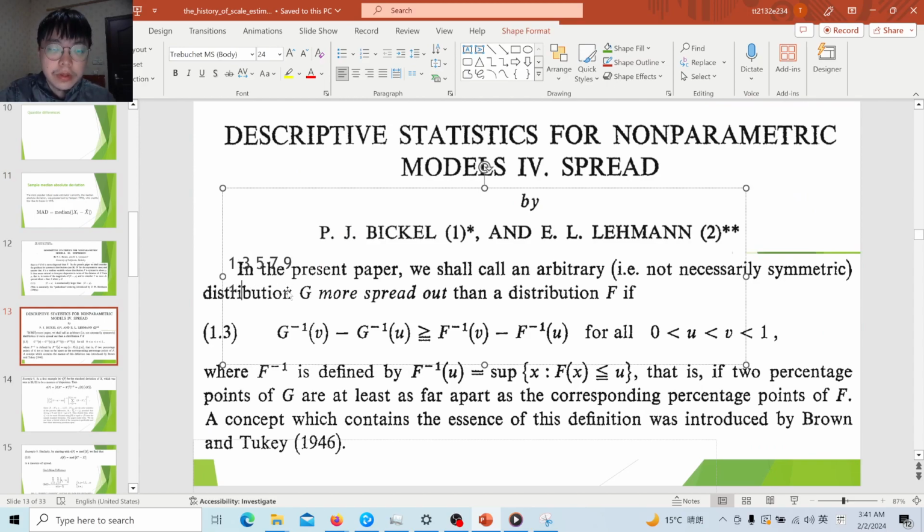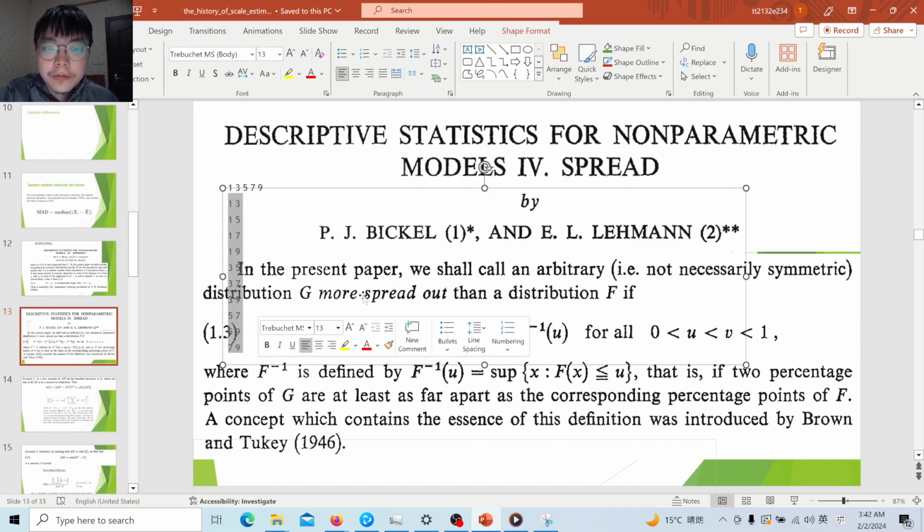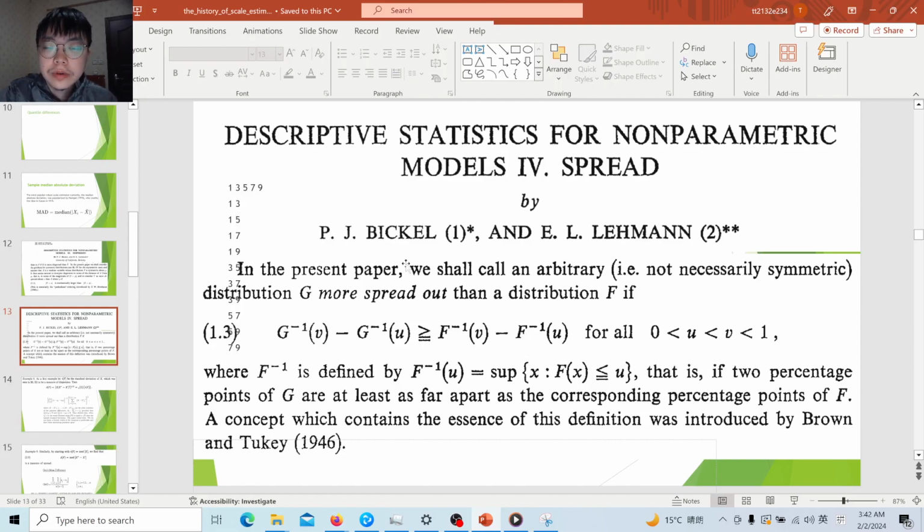And then it is 1-3, 1-5, 1-7, 1-9, 3-5, 3-7, 3-9, 5-7, 5-9, 7-9. Okay. If all these possible pairwise differences of one distribution, compared to the corresponding pairwise differences of another distribution, are all greater or equal, then this distribution can be called more spread out than another